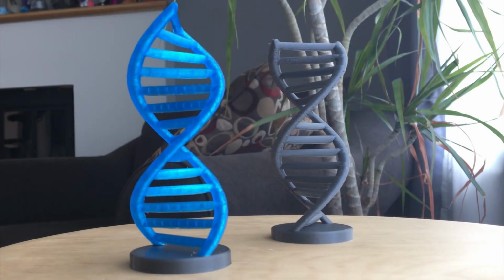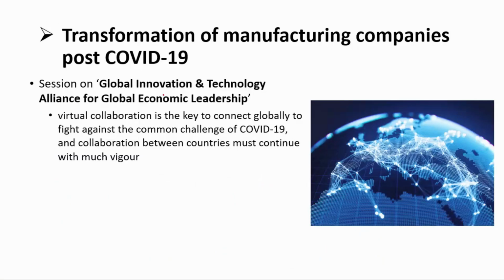Apart from that, the next session was on Global Innovation and Technology Alliance for Global Economic Leadership, right? So virtual collaboration is the key to connect globally to fight against the common challenge of COVID-19. It was discussed, and it is evident that our Prime Minister in recent time has had meetings with many big leaders, be it the G20, be it the SAARC nation summits.